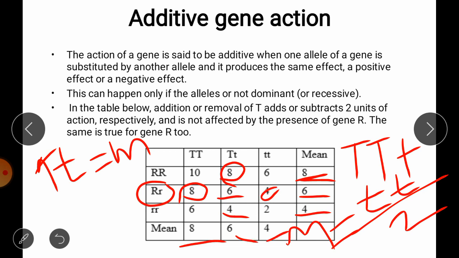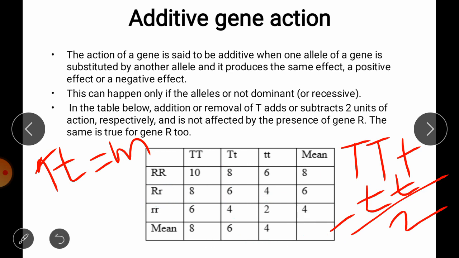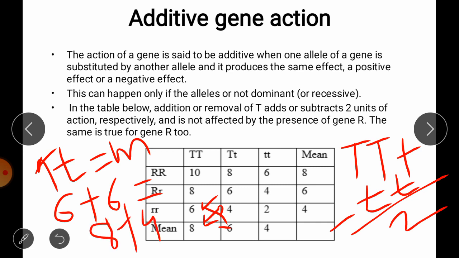Then another assumption is that if we take a diagonal of this table, it should have equal values. If you check this diagonal or the other one, 6 plus 6 is equal to 8 plus 4, so 12 equals 12. It shows that no interactions are present, that is, there is no interaction.